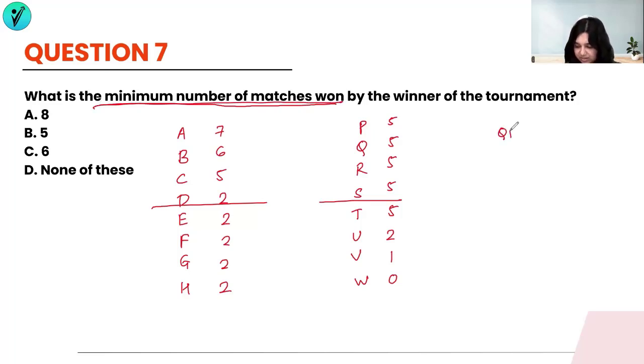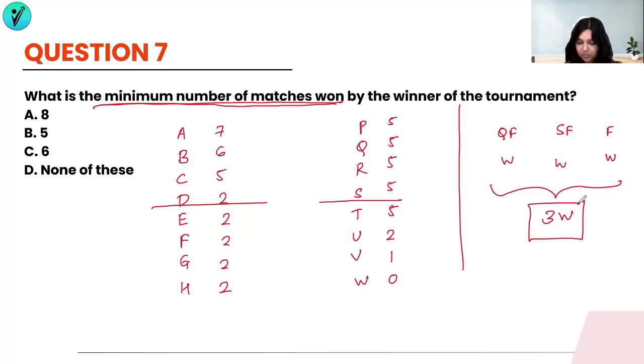Now we know that the quarterfinals has to be a win, the semifinals has to be a win, and the finals also has to be a win. So there are 3 wins definitely in the second stage. So these are 3 wins. And then along with that, you want a minimum number of matches won in the entire tournament. So this is a fixed 3 wins. So you want to minimize the number of wins in the first stage itself. What could be the minimum number of wins that you could have got and still won the tournament?